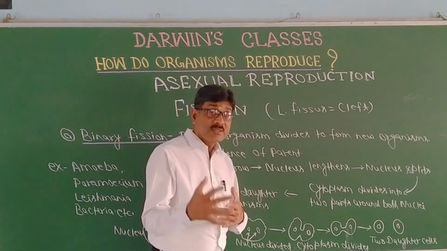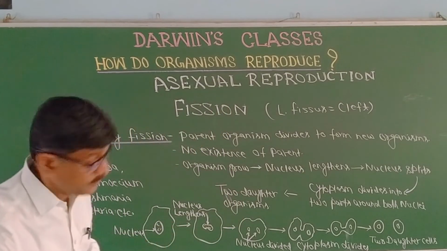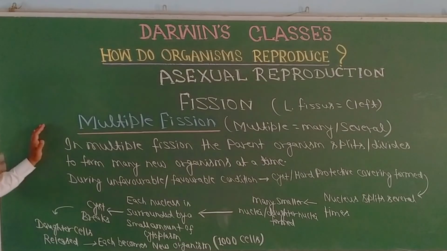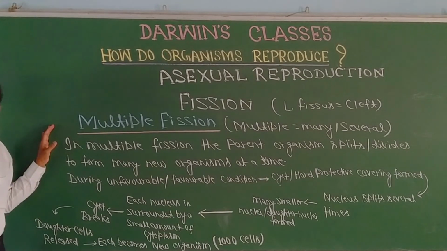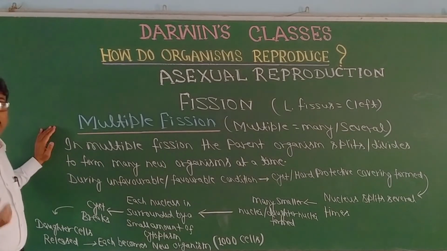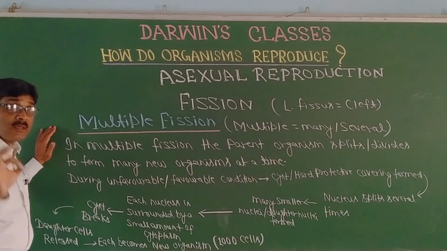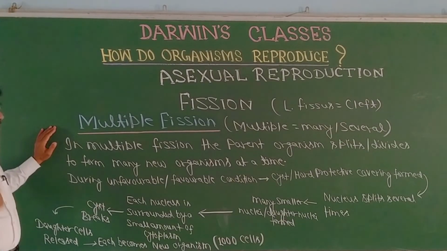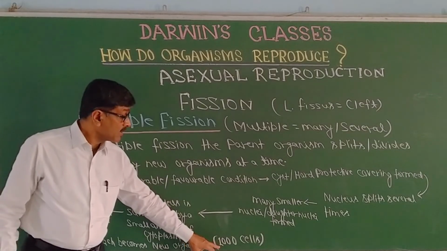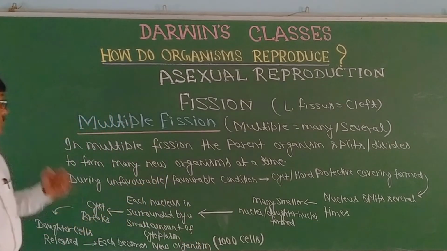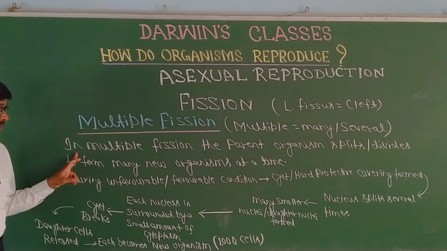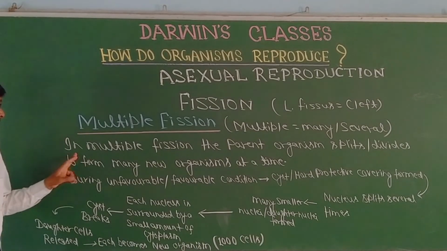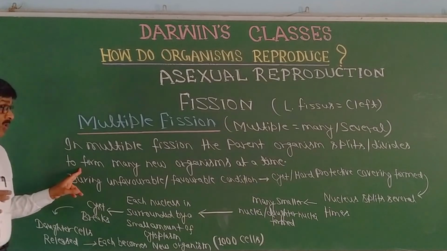The next one is multiple fission. Here multiple means several, multiple means many. That means at a time there is production of many new individuals. At a time it may produce around 1000 cells. So what happens in multiple fission? The parent organism splits, divides to form many new organisms at a time.